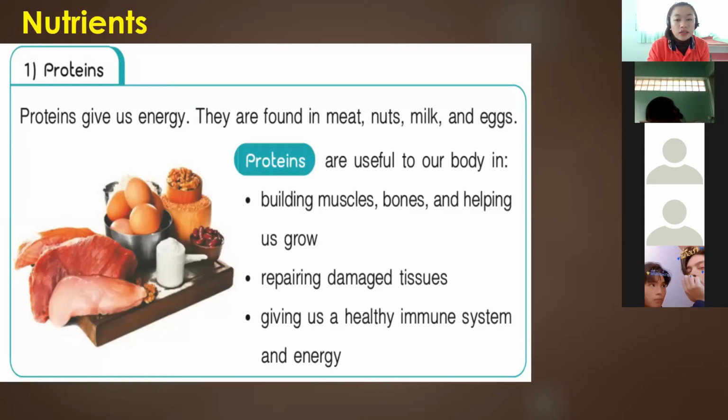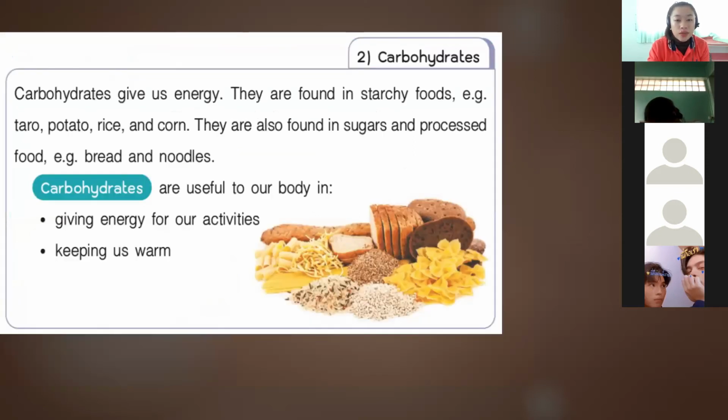Okay, so let's proceed to the second nutrient, which is the carbohydrates. Carbohydrates give us energy. They are found in starchy foods such as taro, potato, rice, and corn. They are also found in sugars and processed food, for example, bread and noodles. Carbohydrates are useful to our body in giving energy for our activities and keeping us warm.